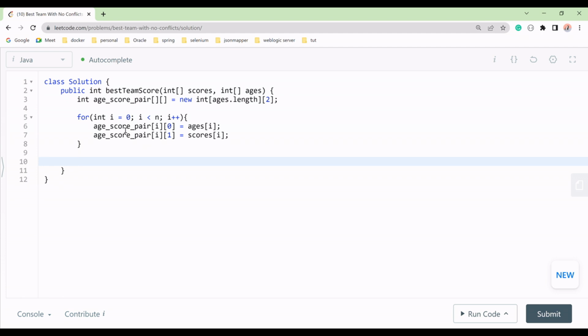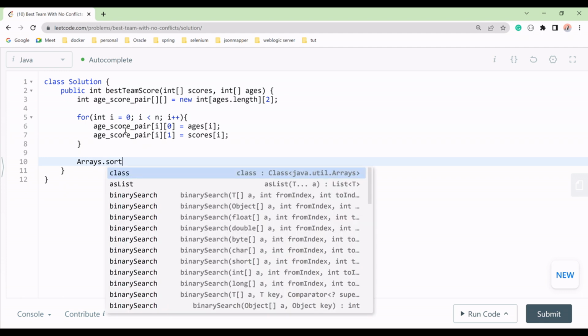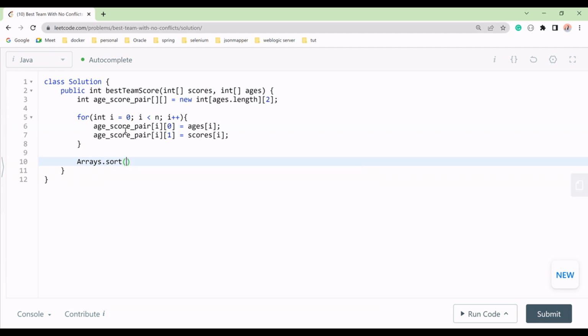How will we do that? There is Arrays dot sort, and then we will pass our age pair. We will pass our age pair, and then two things, a and b.